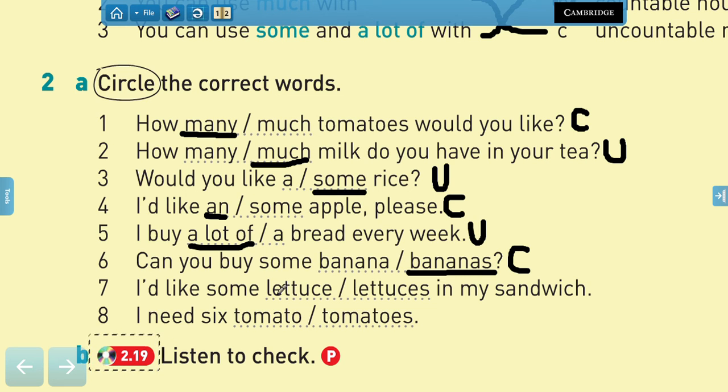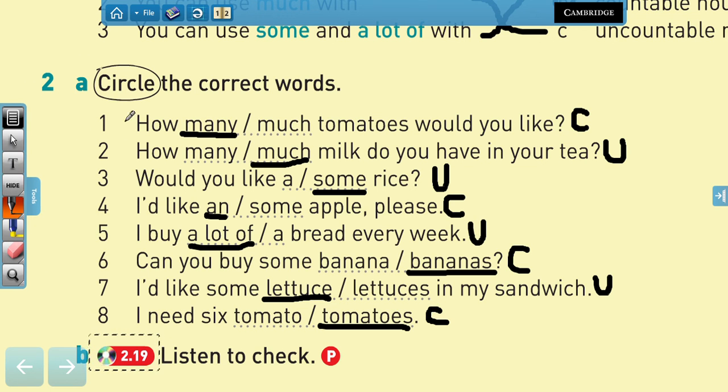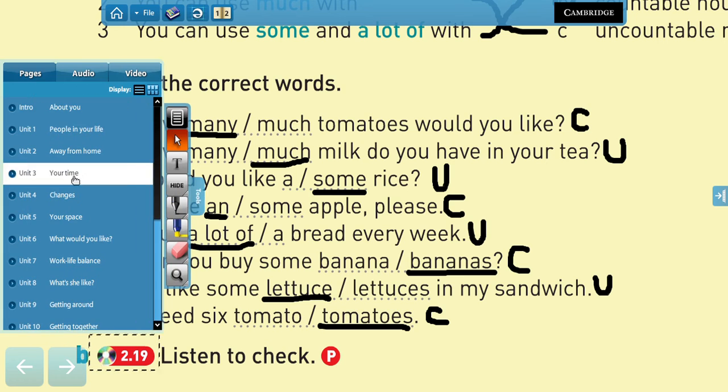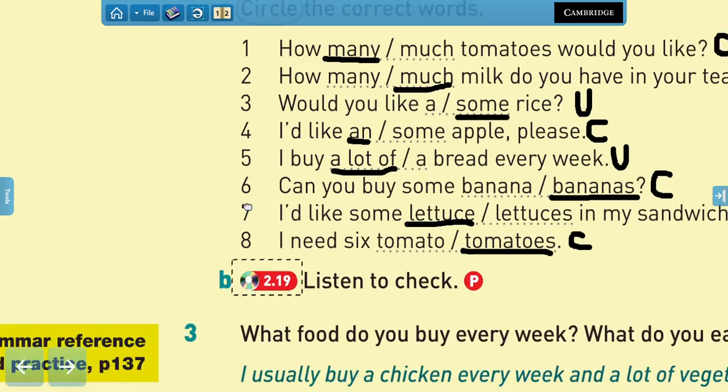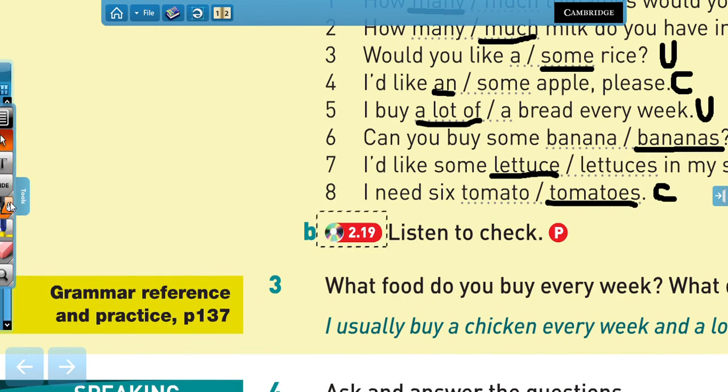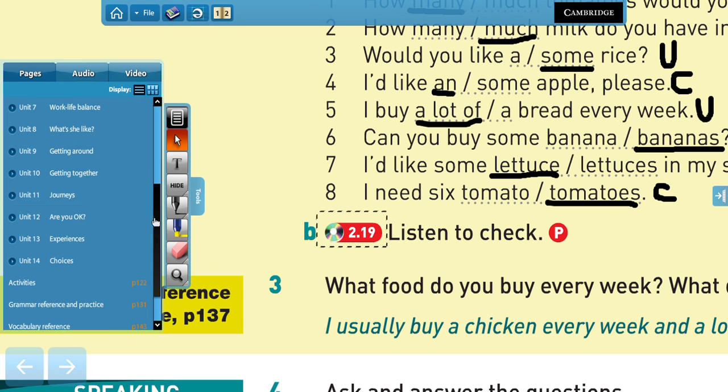Seven. I would like some lettuce in my sandwich. And this is uncountable. And the last one, I need six tomatoes. And this is countable, right? Very good. Now let's go to page 137 to have a look at more exercises.